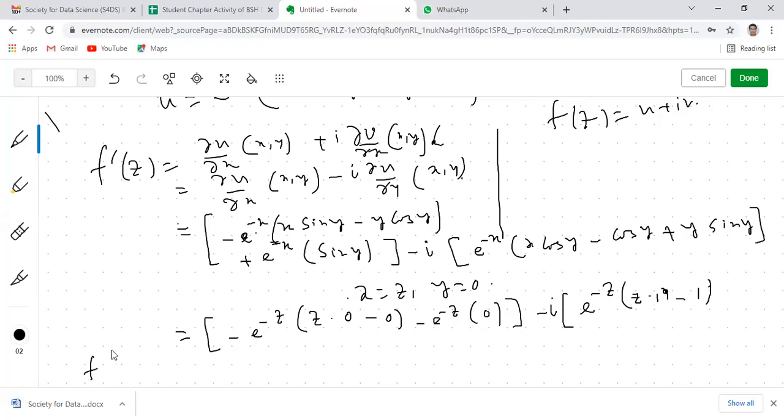So ultimately f dash z will be minus i e to the power minus z times (z minus 1), or taking it common, i e to the power minus z (z minus 1).